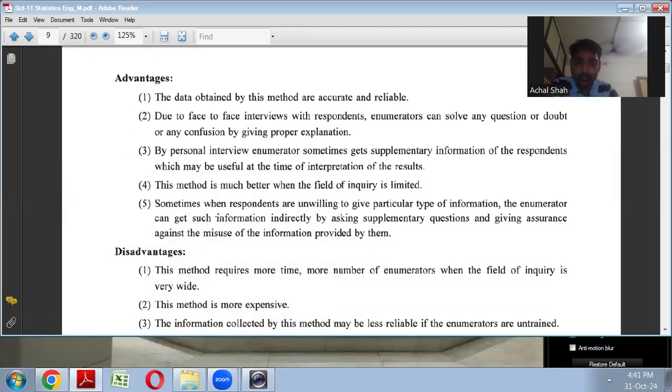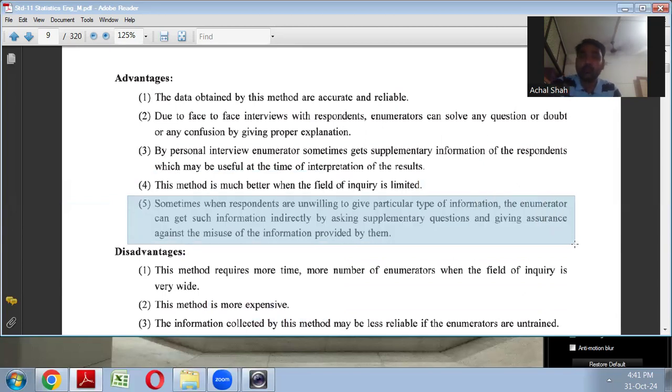What is the next advantage? Yes, trust factor, right? Sometimes what happens, the respondents, meaning the people who are responding to our questions, are not willing to give direct or indirect information of theirs because they have some doubt in their mind.